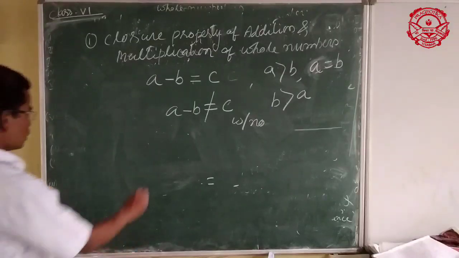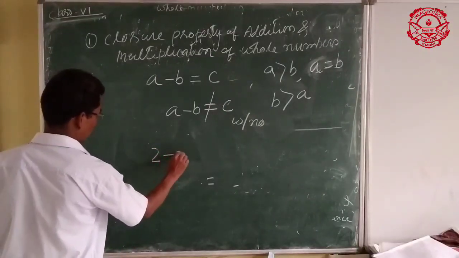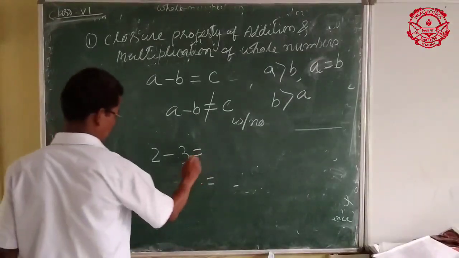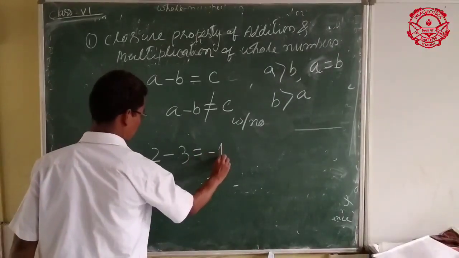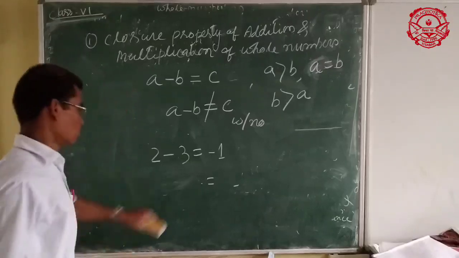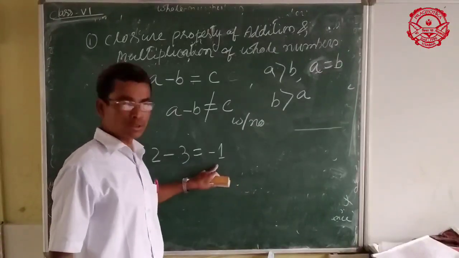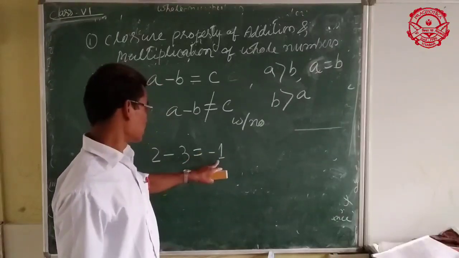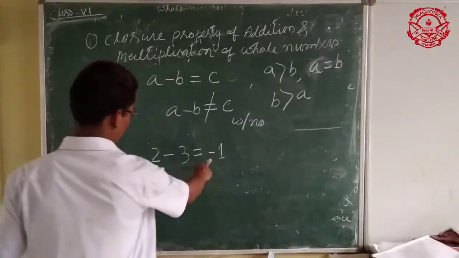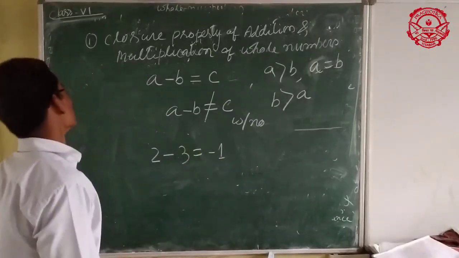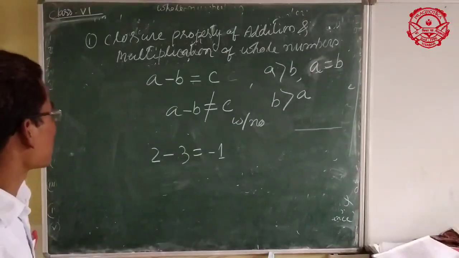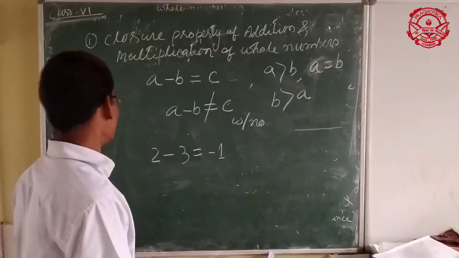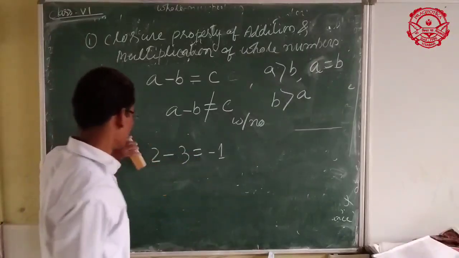Say for example, A is 2 and B is 3 and C equals minus 1. So minus 1 is a negative number, a negative integer, that's why minus 1 is not a whole number. So closure property is not closed under subtraction.